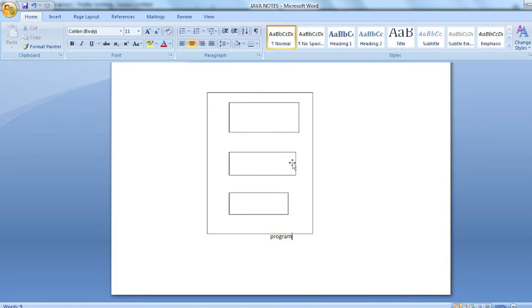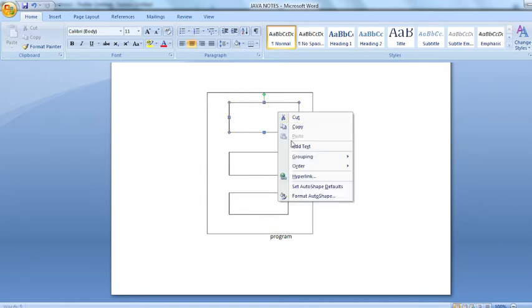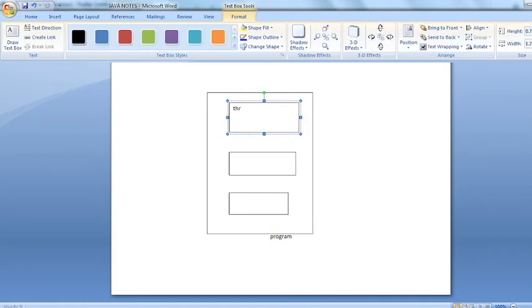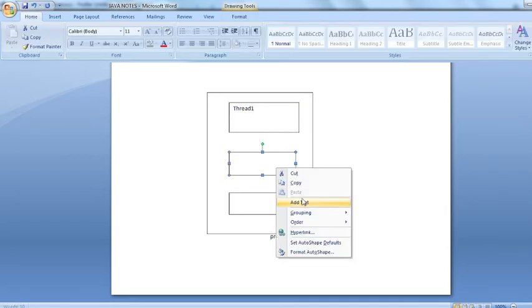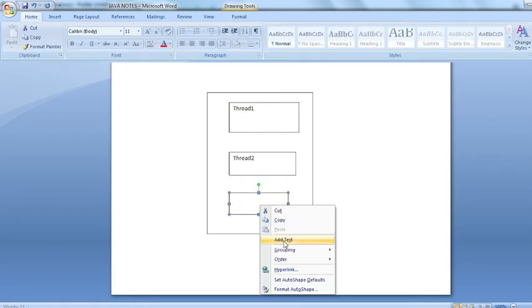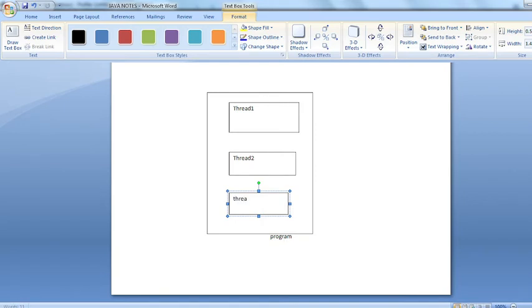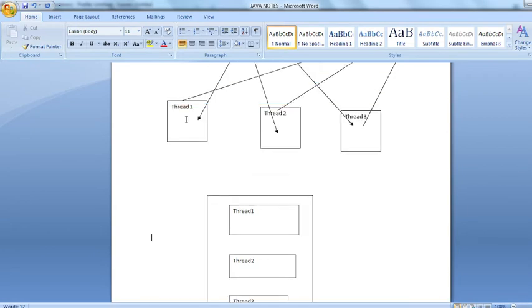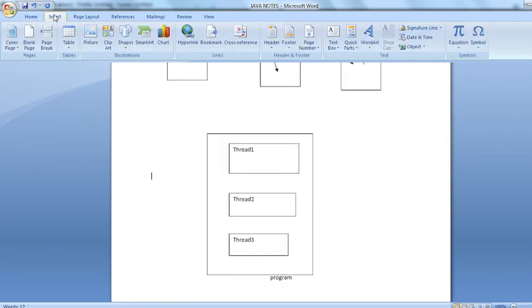In the same program we have divided into 3 threads. Thread 1, same program, inside the same program. I'll show you practically in the next video. No need to worry about that. Thread 3, fine. Now how many processors are we having?